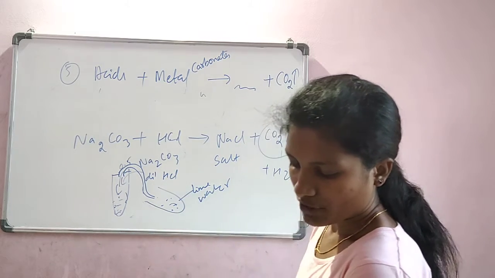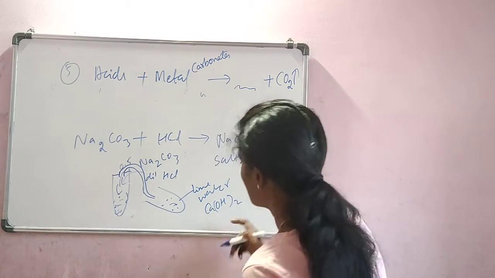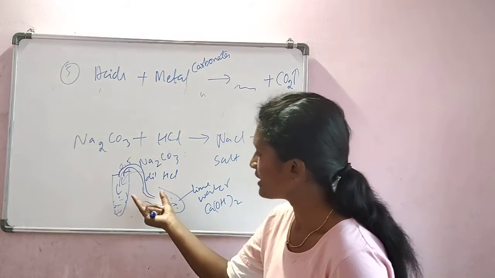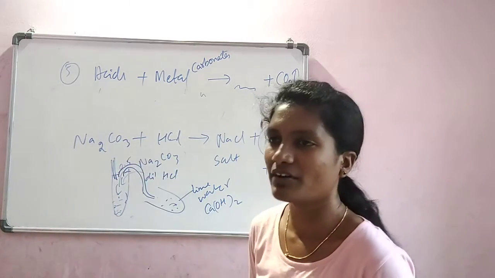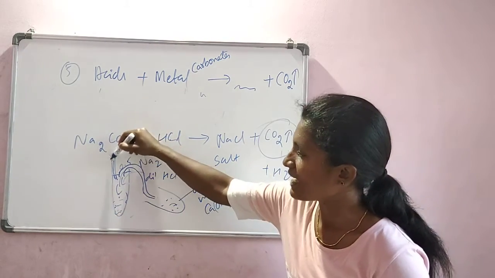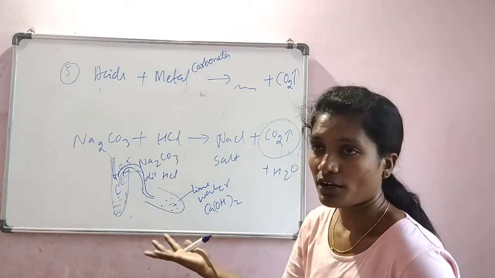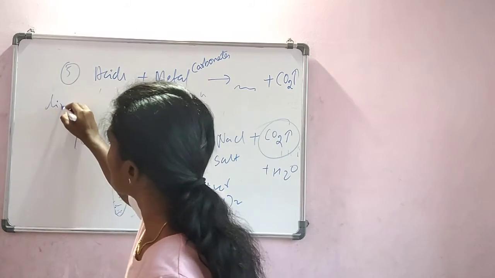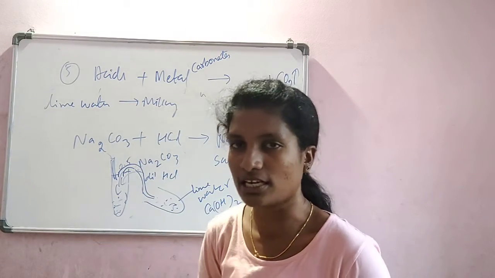Now, what is this lime water? Lime water is calcium hydroxide. The other name for calcium hydroxide is lime water, which is readily taken, and we take that near the apparatus here. Okay. So here, if you observe carefully, there is a gas coming. We don't know what gas it is. Once this gas combines with lime water, the lime water turns milky in color. It turns whitish in color.